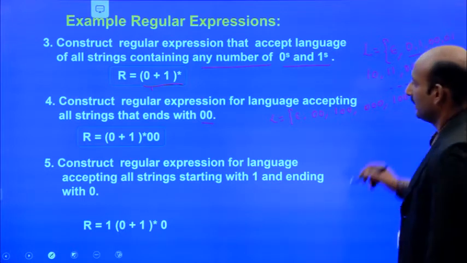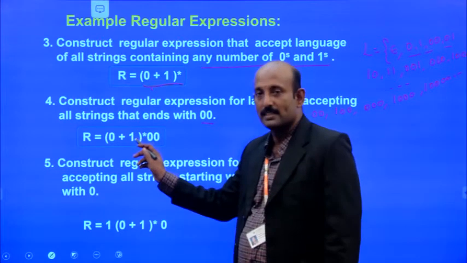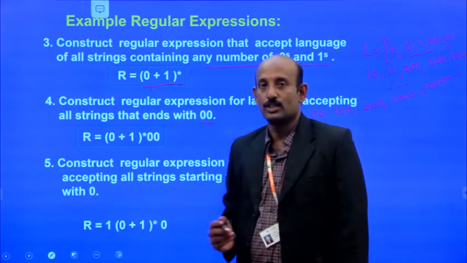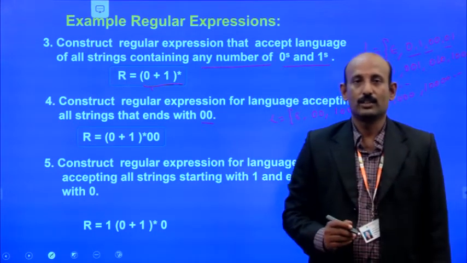It is going on like that because it begins with zeros and ones and ends with 00. So the string always ends with 00.